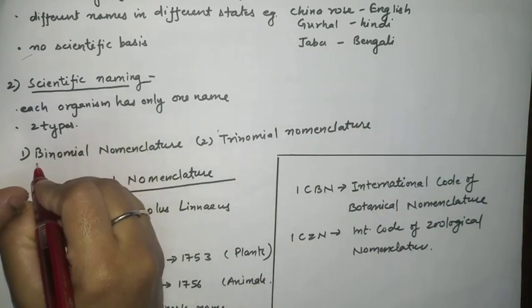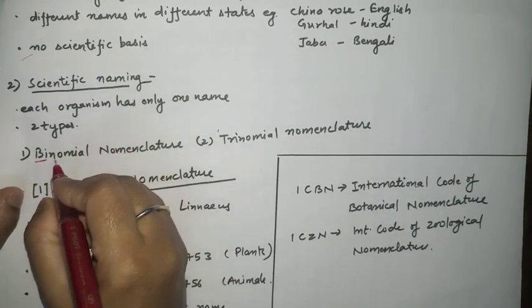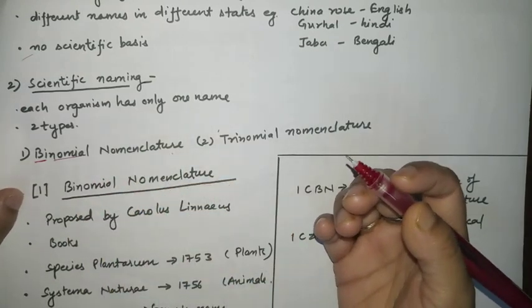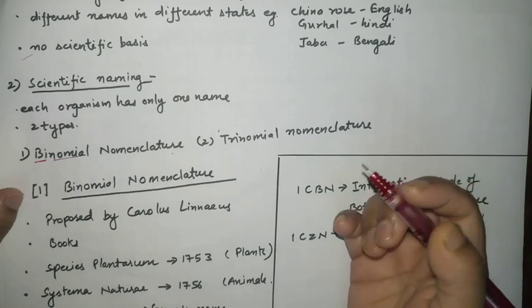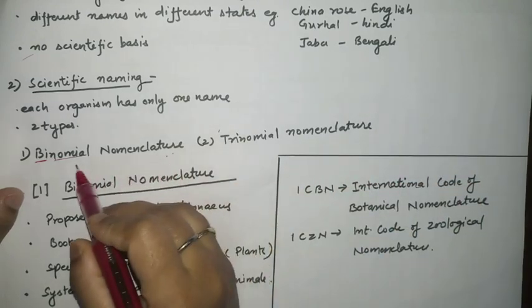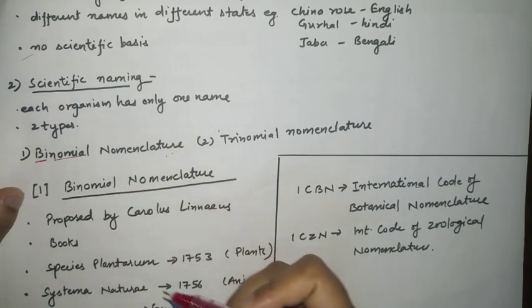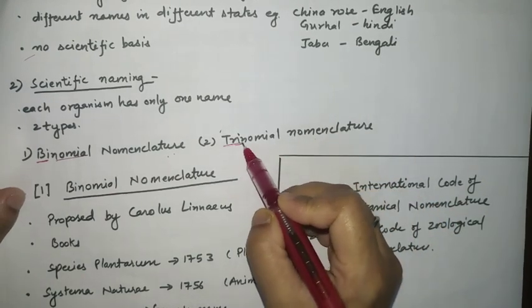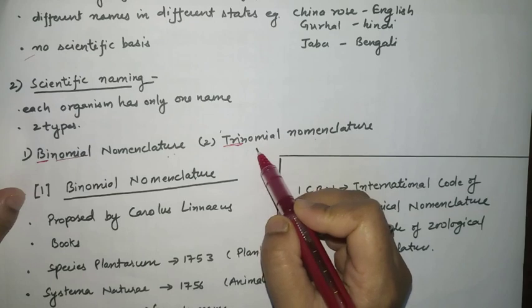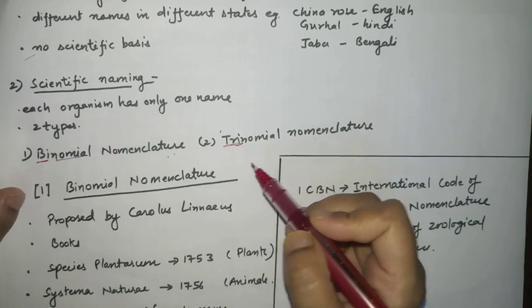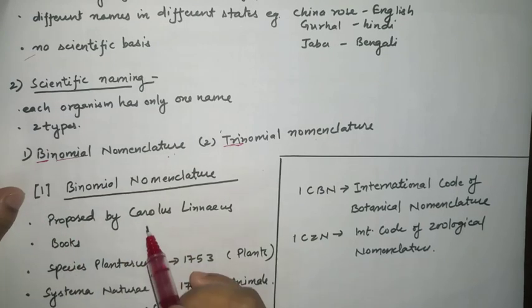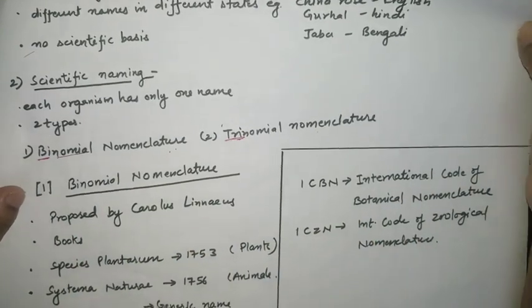Here bi means two, nominal means name, nomenclature means a system. A system of classification, in which we are naming organisms. In this, we are giving names on the basis of two components. And in the case of trinomial, the name itself says tri means three. There are three components for naming any organism or any species. So let's start with the first one, binomial nomenclature.